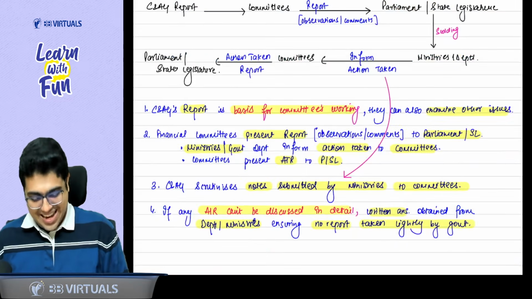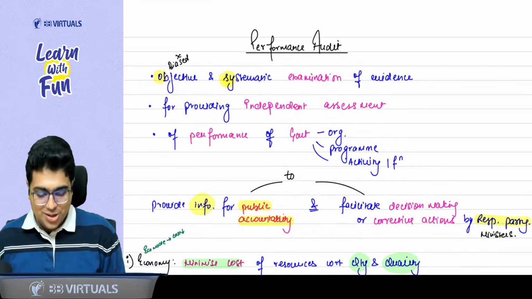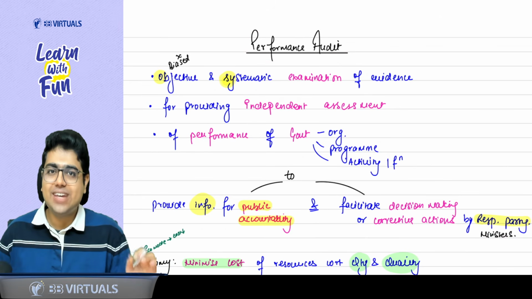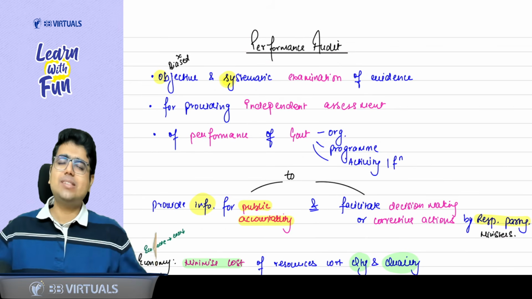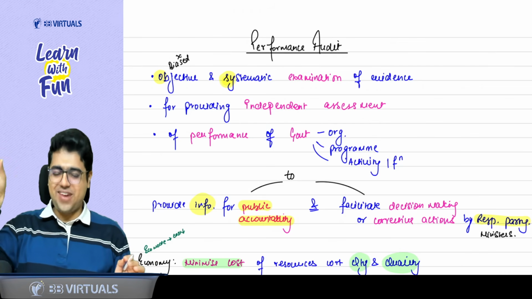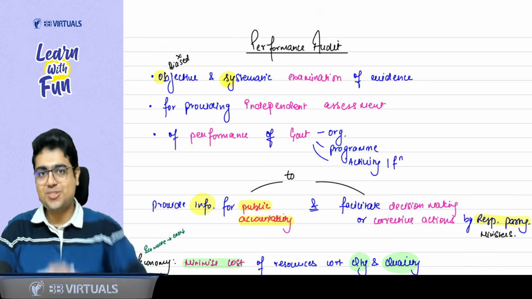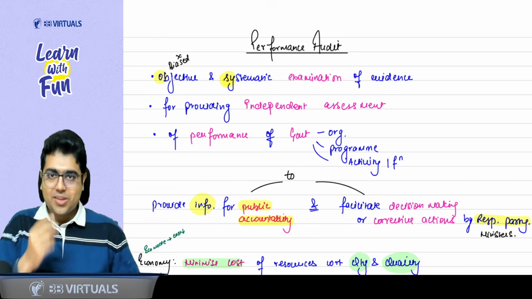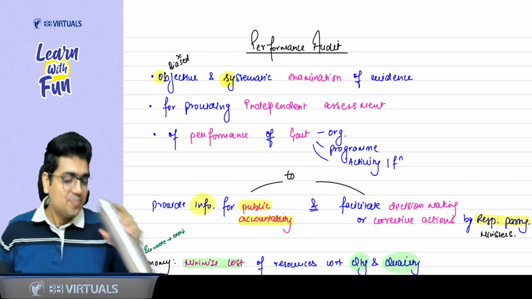Now, sir, now we are moving to the next topic, which is the favorite topic of ICI, performance audit, and a very, very easy topic. You have been studying since your childhood: economy, efficiency, effectiveness, and these are the 3 concepts we are going to revise here. 2 sips of water, get ready.